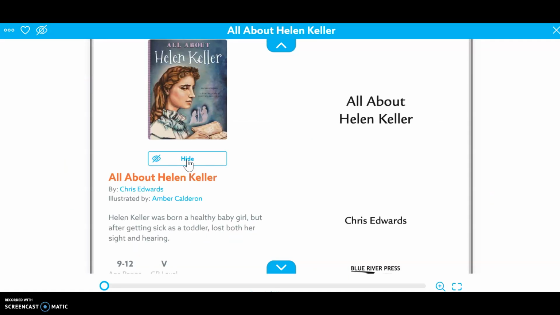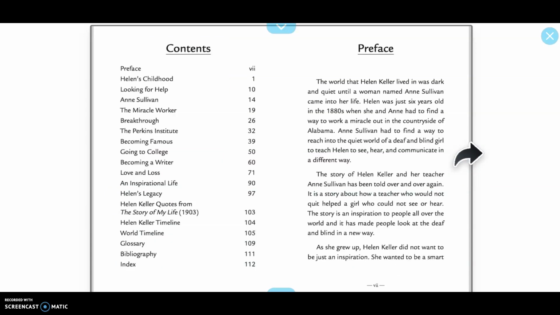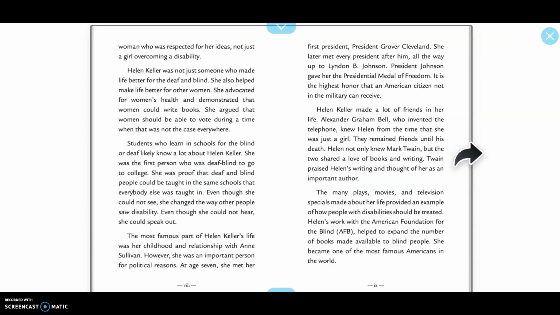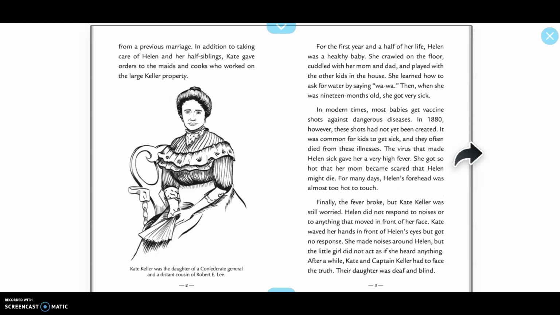And if you go into All About Helen Keller, there you go, the age range is 9 to 12. That's kind of end of 5th grade. And then all you have to do is go ahead and move through the pages, and you can read the entire story right there on your screen.